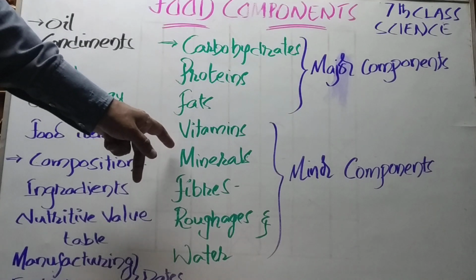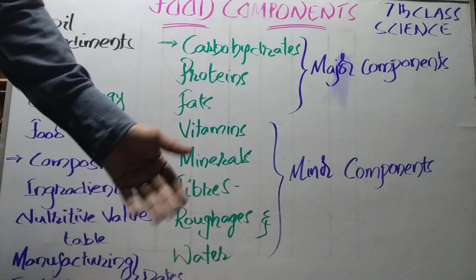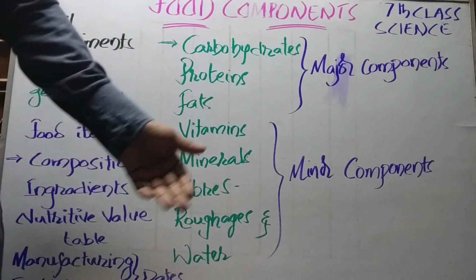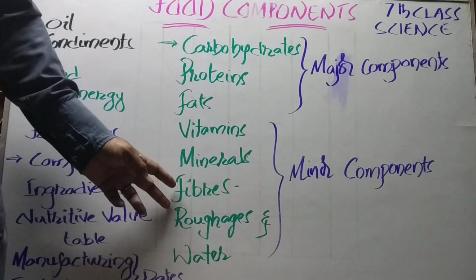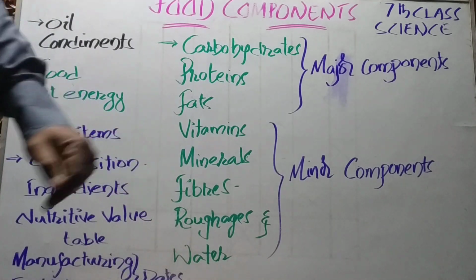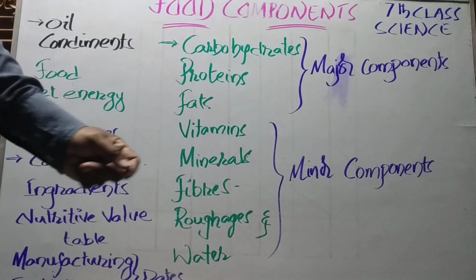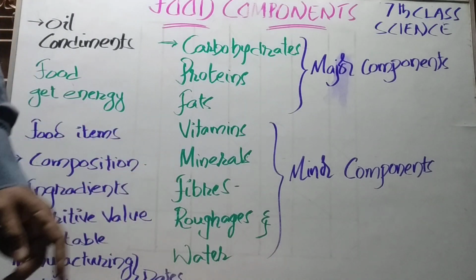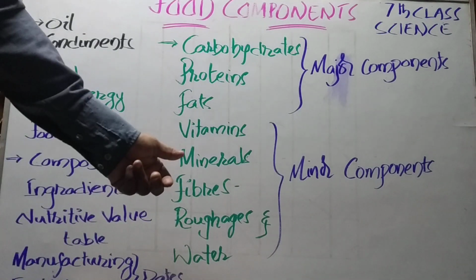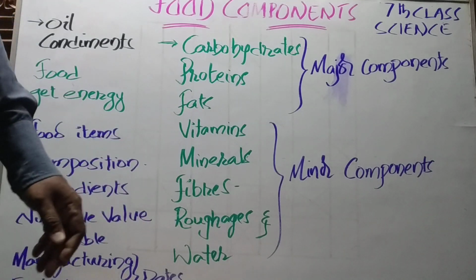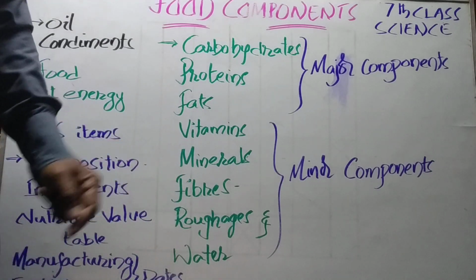And then minerals. What are minerals? Means calcium, magnesium, sodium, potassium, iron, then beryllium, manganese, all these things. Then fibers or roughage. Now, this item is available from plant materials, especially green leafy vegetables, fruits, vegetables, whatever you get from the plants. In all these things we can find fibers.